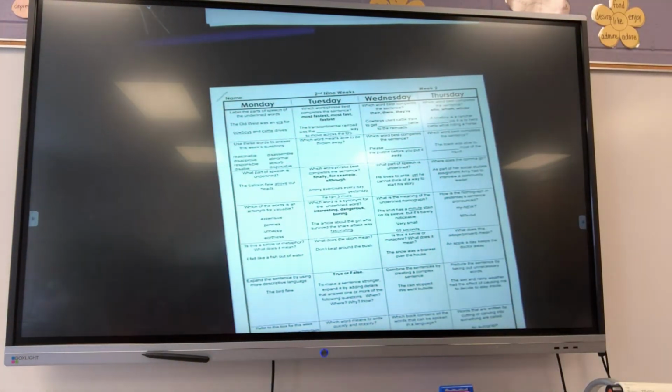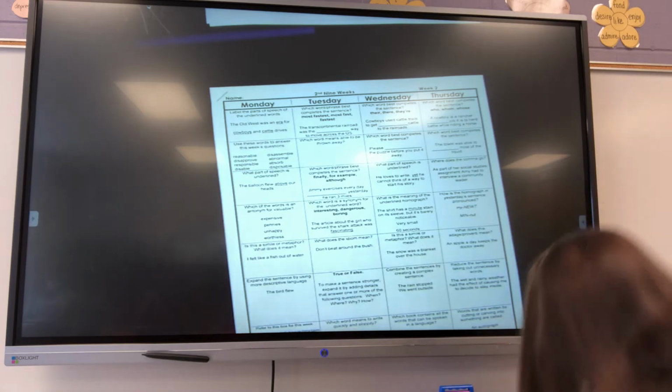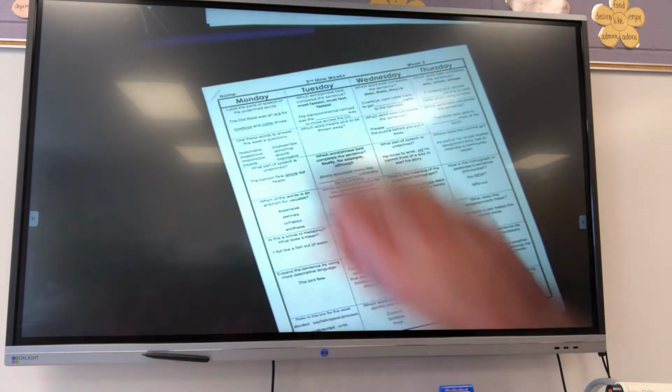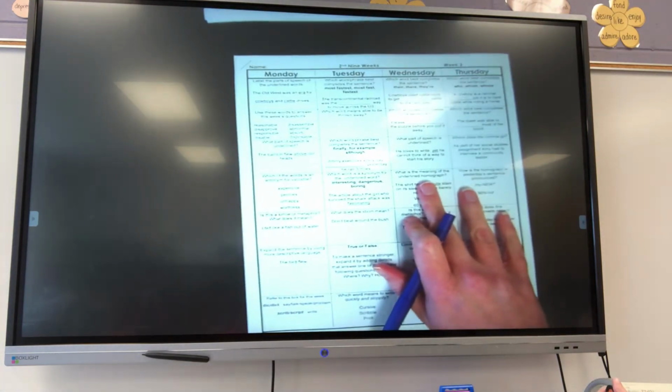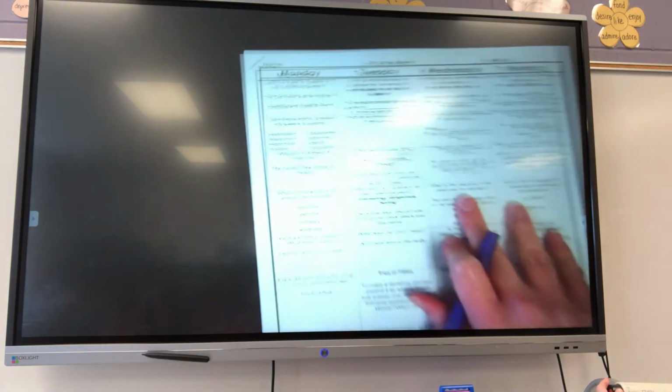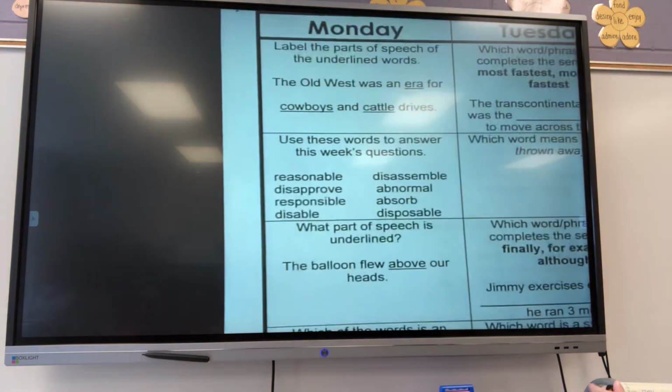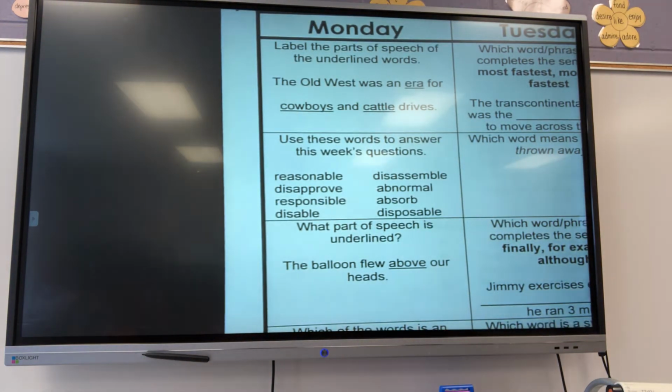Alright, so we are looking at our bell work for second 9 weeks, week 2. And today we'll be looking at Monday. Alright, this first one wants us to label the parts of speech of the underlined words.